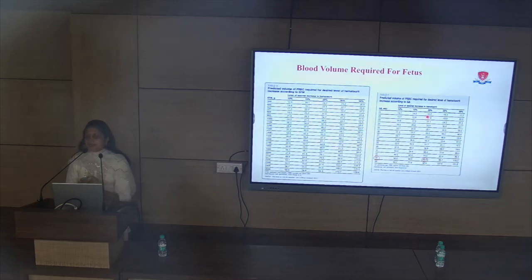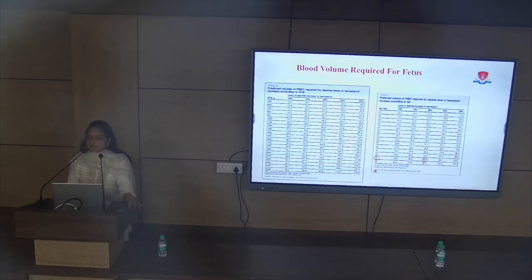Society of Fetal Medicine paper, we have a chart. In this they have calculated fetal volume as per gestation age and as per fetal weight. And in this it is given what hematocrit you want to raise. Like my fetus had 15 hematocrit, I want to raise to 35 hematocrit. So 20% hematocrit I want to raise. So I will transfuse the blood which is below the 25% hematocrit.